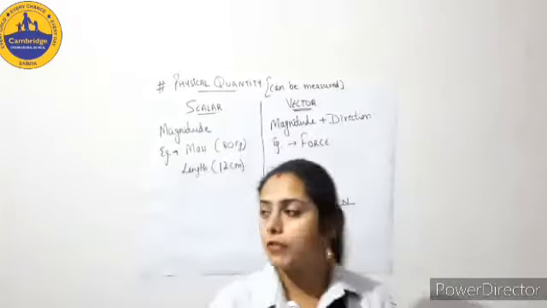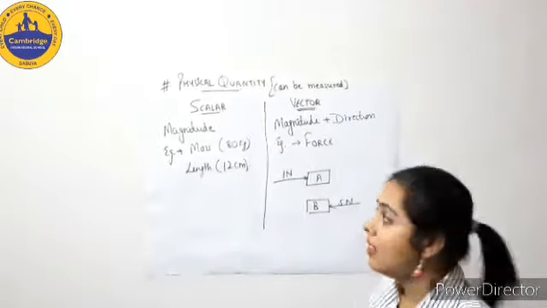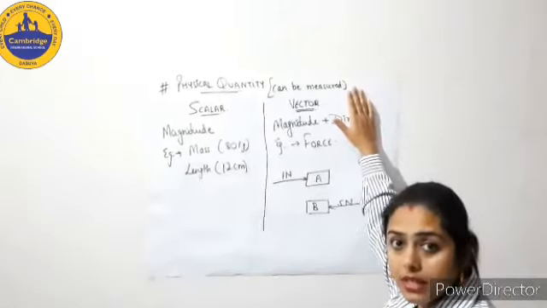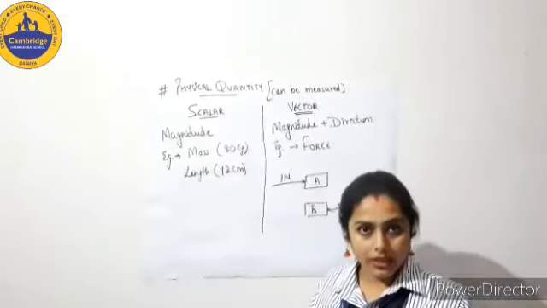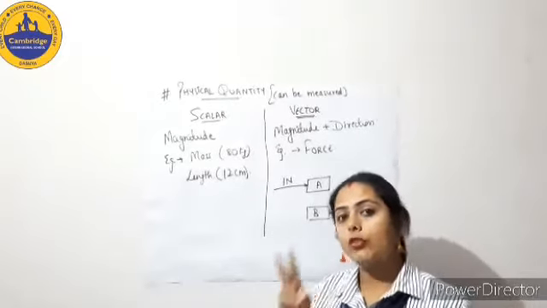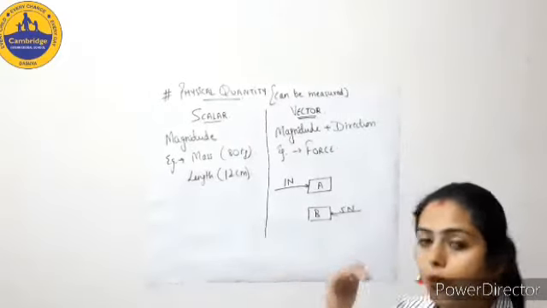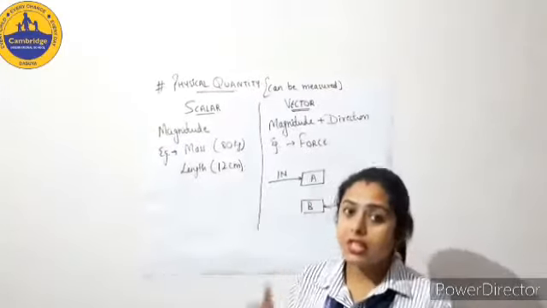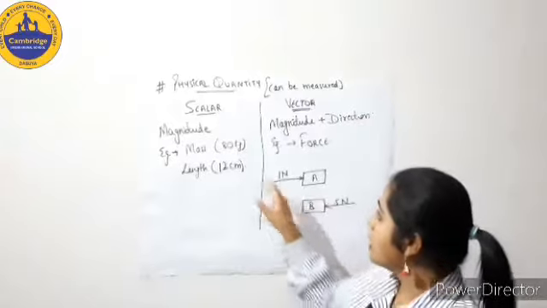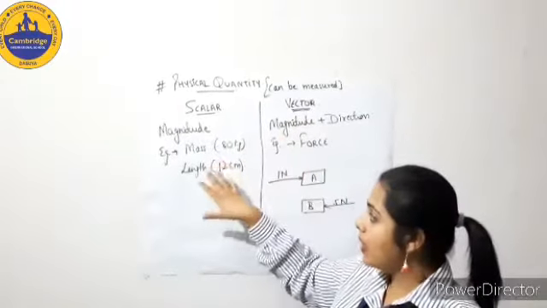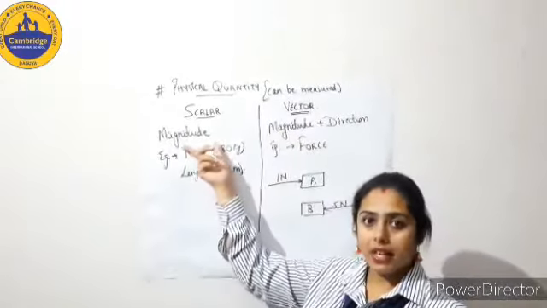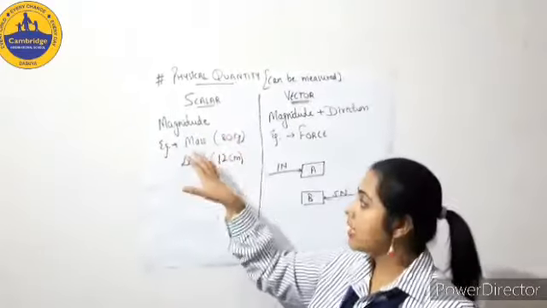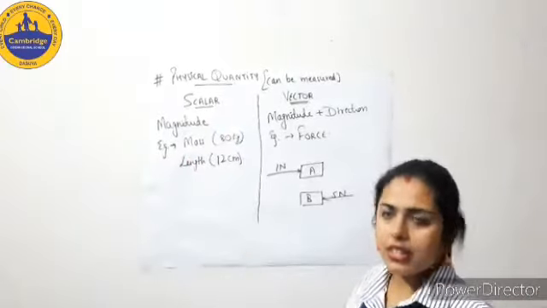So this is all about physical quantities. I am repeating it once again. All the quantities which can be measured are under the category of physical quantities. You are going to come across a number of quantities. We categorize them in two ways. So when you study the quantities one by one, you must be aware of which is vector and which is scalar. Any quantity which depends only upon magnitude, we say that is a scalar quantity. Example, your mass, length, etc.